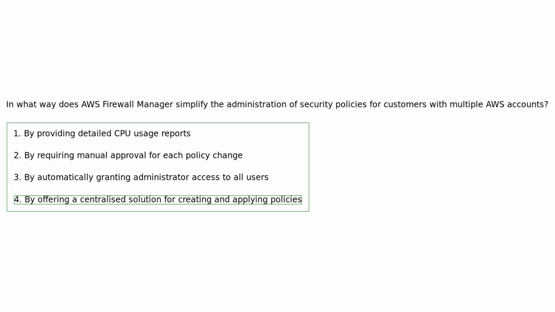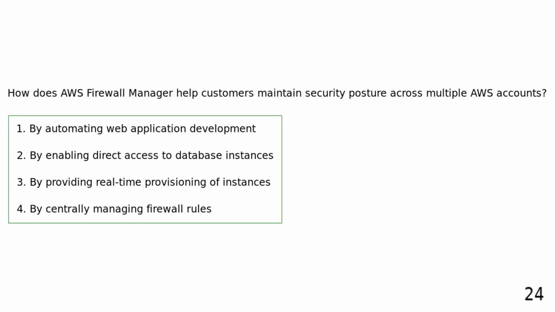AWS Firewall Manager simplifies the administration of security policies by providing a centralized solution for creating and applying policies across multiple accounts. How does AWS Firewall Manager help customers maintain security posture across multiple AWS accounts? By automating web application development. By enabling direct access to database instances. By providing real-time provisioning of instances. By centrally managing firewall rules.